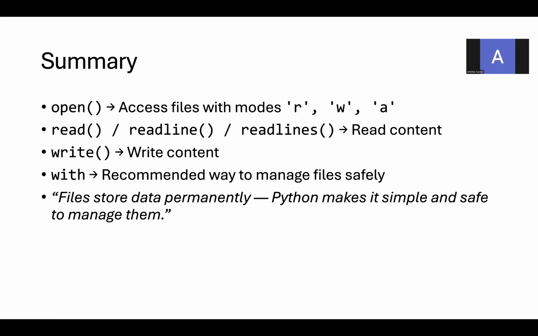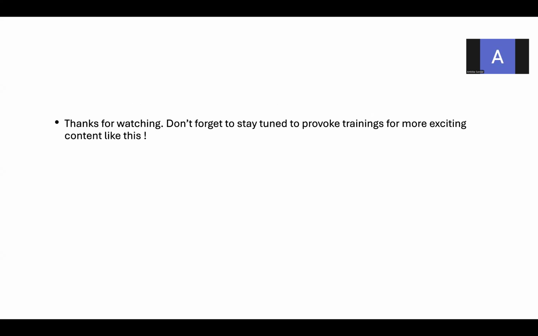Files store data permanently. Python makes it simple and safe to manage them. So, how to store the data in the file permanently? Using the open method, read method, write method, append method, and with. These are the ways you can handle file handling and store the data in the file permanently using Python with all these methods. I hope today's session was interesting.